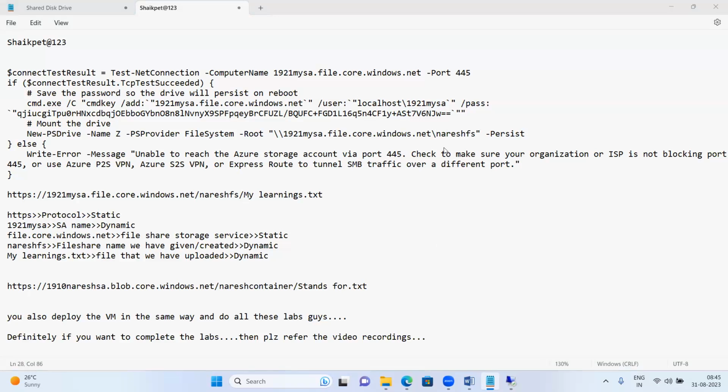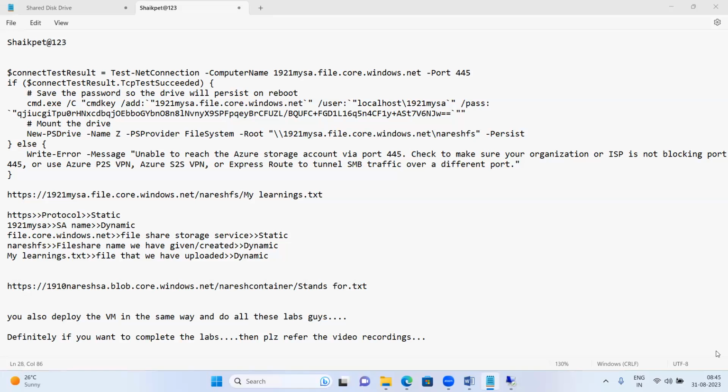After setting up the VM, how to exit from the same? How to exit means what? You are talking about the file share storage service. How to exit the file share storage service, Pranil? Pranil, I didn't get your question. After setting up the VM, how to exit from the same? How to exit from the VM? You mean to say file share storage service? Okay, from the created VM in our local laptop.